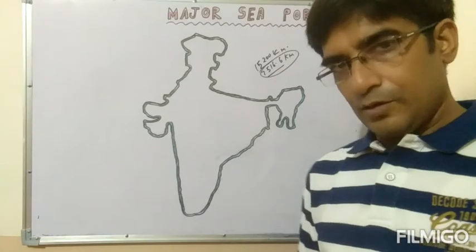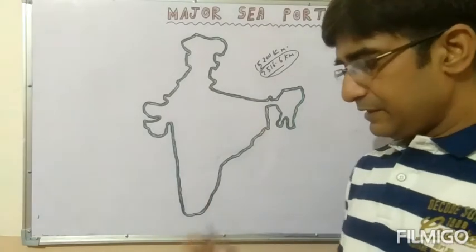These are the three parts of the coast, and you should know them very carefully.